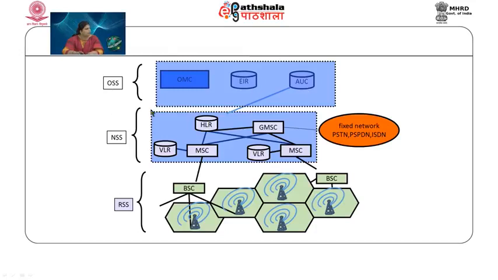Now, these words may appear somewhat unfamiliar to you right now, you will be able to learn about them in this module as well as in the next module, and we will see how these entities integrate and combine to provide services to the GSM user. We will start with the first layer, that is the radio subsystem, in this module.